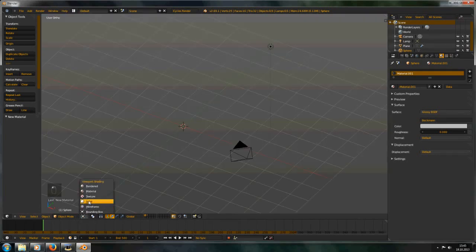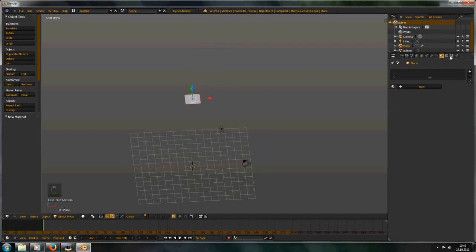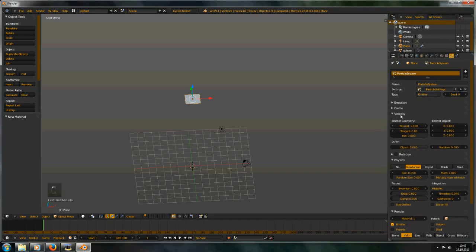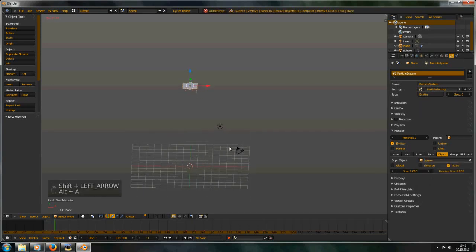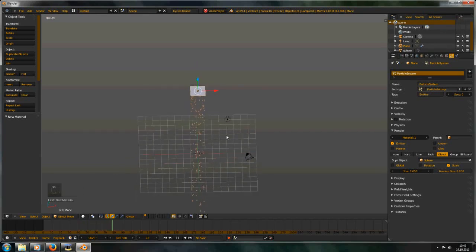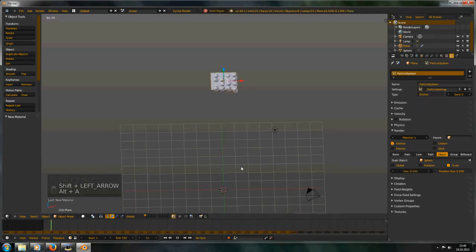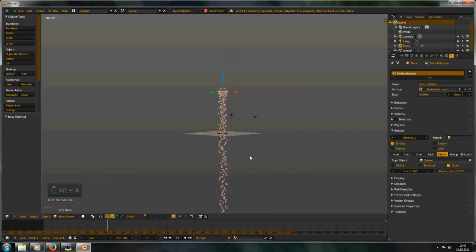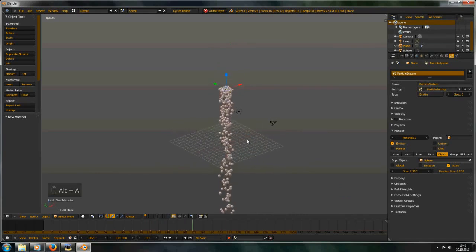So let's get into the solid mode and go to the plane and to the particles and go to the render tab and use our sphere. And this is too small for us, so we can set this to the double of this size. And that's fine, I think. Maybe a little bit more. 2.5. Yeah, I think that's great.